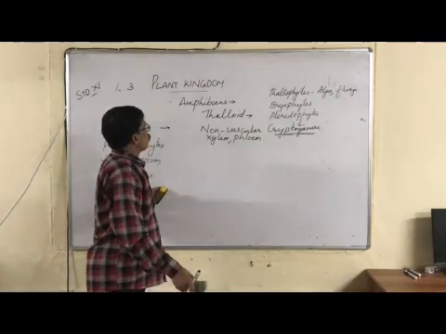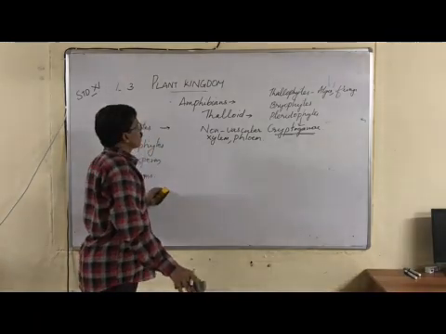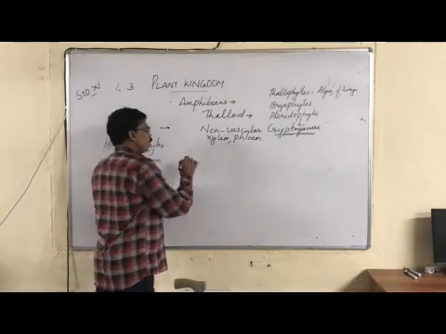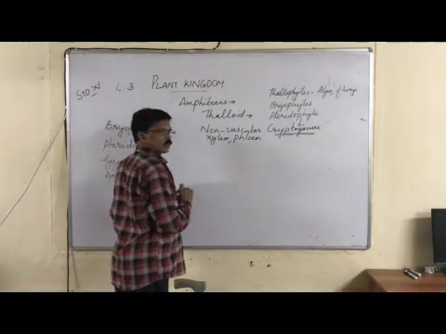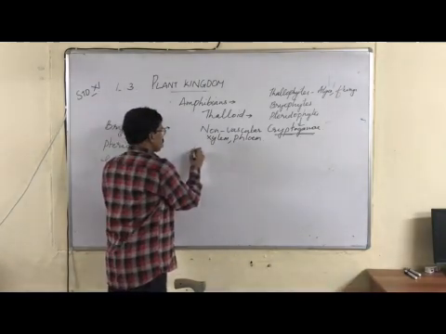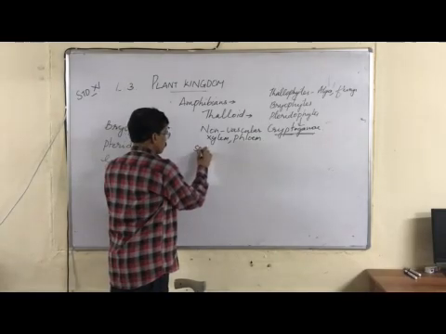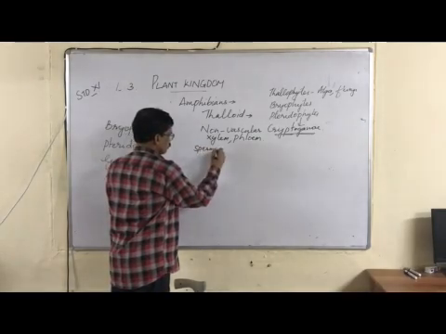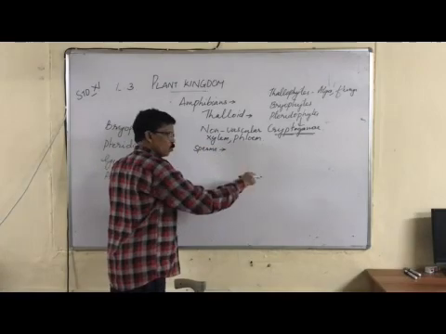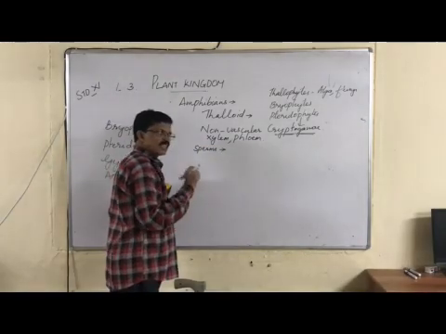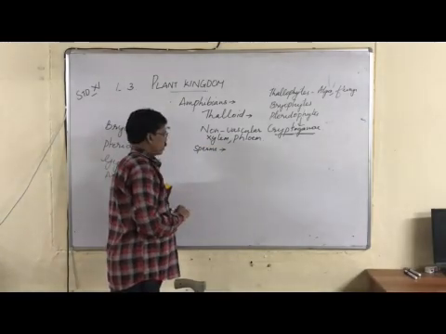Now, as I told you earlier, bryophytes are called amphibians because during sexual reproduction, the male gametes called sperms need water to move and reach the female sex organ.